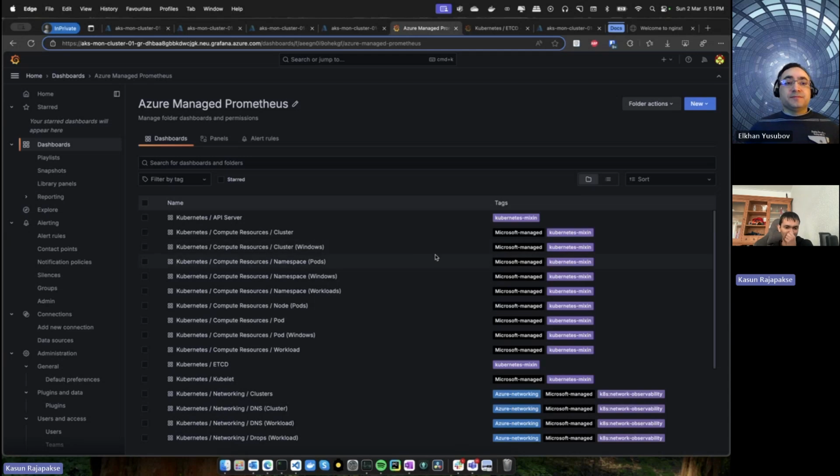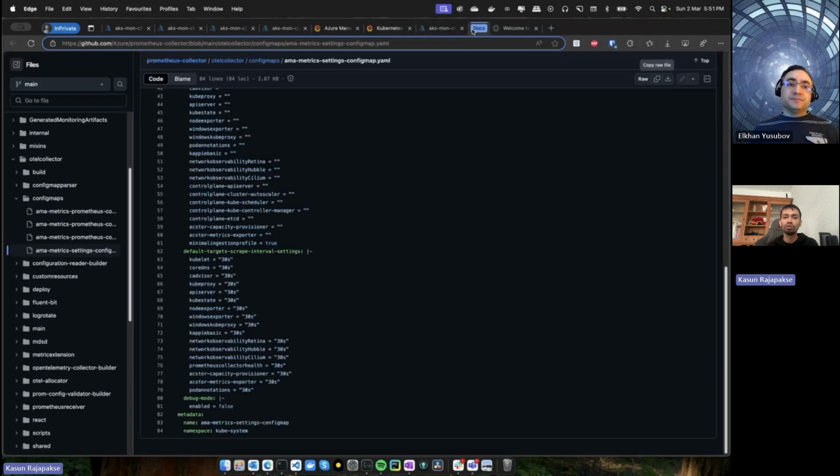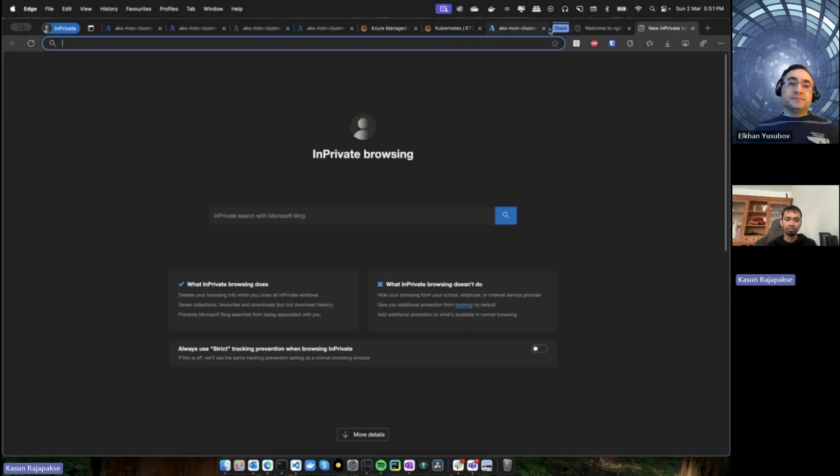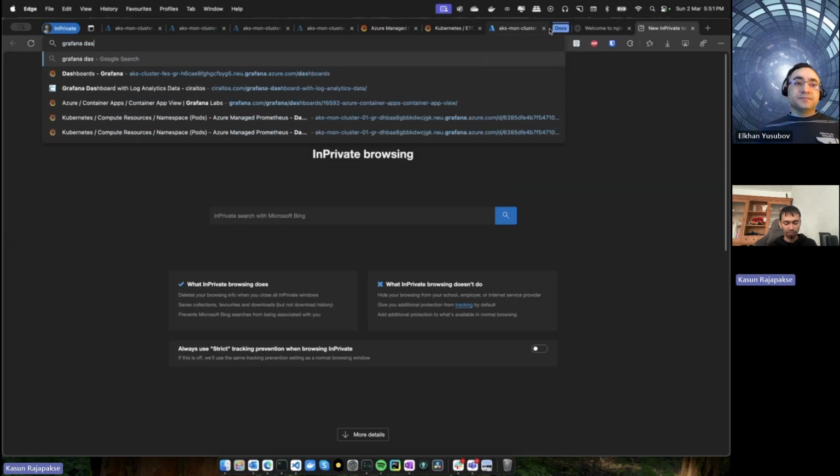So that's a high level overview of this. But when you're familiar with Prometheus and Grafana, you can build your own components, and then you can build your own dashboards as well. The good thing is Grafana already has its own dashboard gallery, the Grafana dashboard gallery.